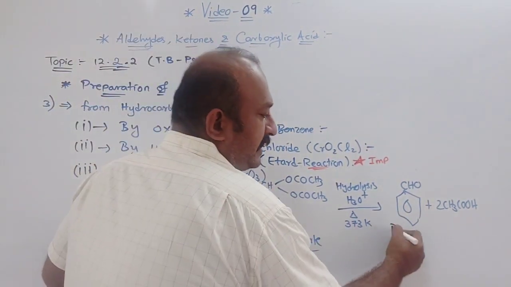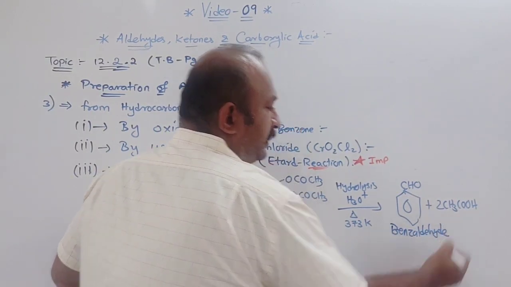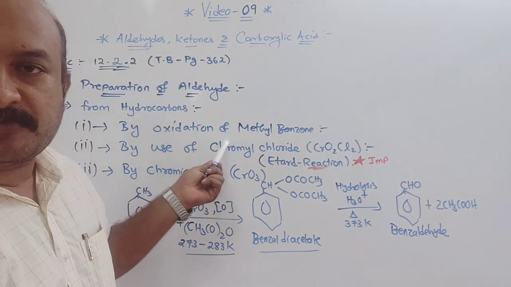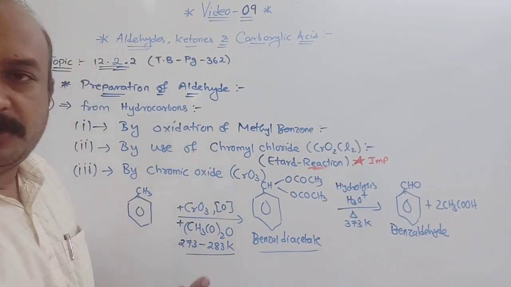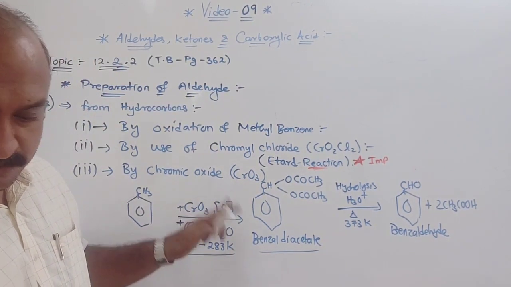This is your benzaldehyde. What is the word? Benzaldehyde. Okay, so this way also you can do. This is the same thing we discussed in the first part from methyl benzene, that is toluene. Okay, so we come to an end of this part.